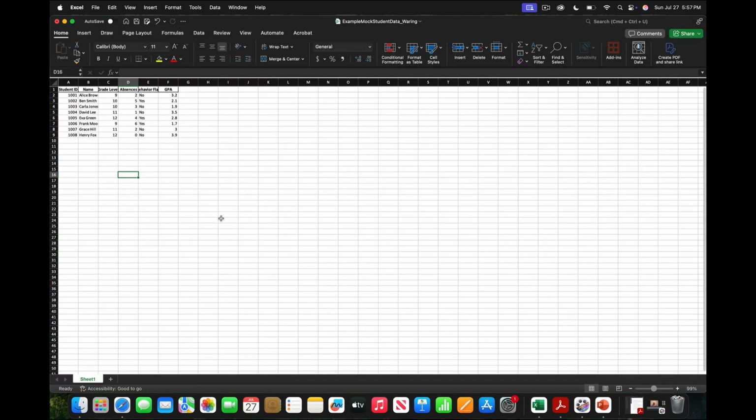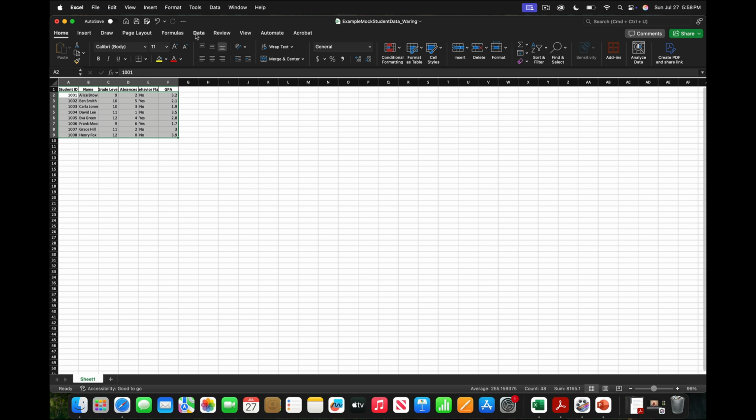So this is mock students, an example that I have created. First, we're going to take this and drag all the way so all of it is highlighted.